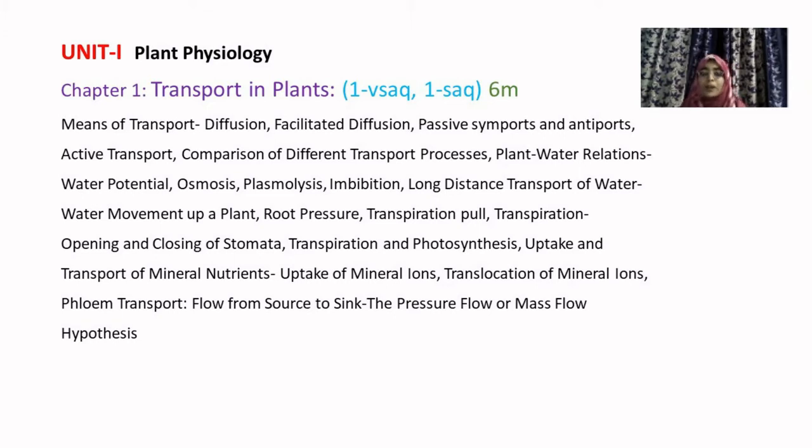What are stomata? Stomata are structures which help in gaseous exchange in plants and are present in the leaves. We have studied in the dicot leaf that stomata are present on the lower epidermis of the leaves. So all these topics are covered in transportation in plants.